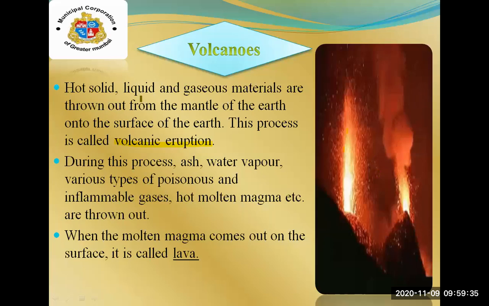Through that, solid, liquid and gaseous materials are thrown out. You can see on your screen these things which are thrown out from the eruption.